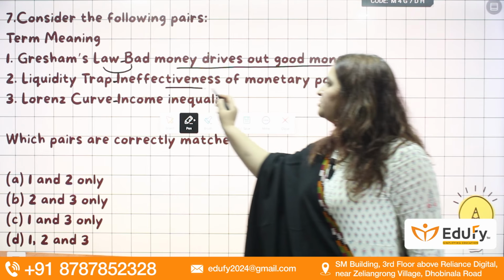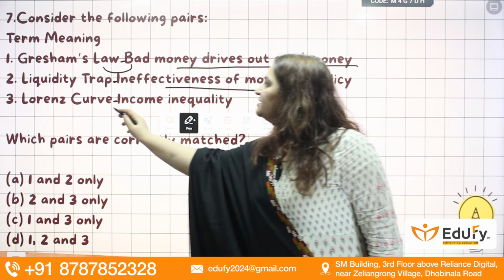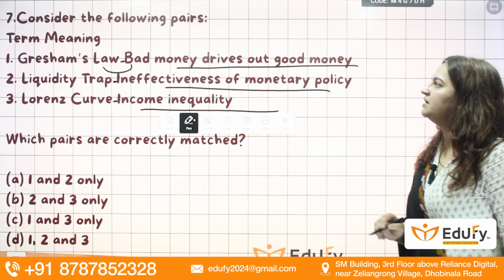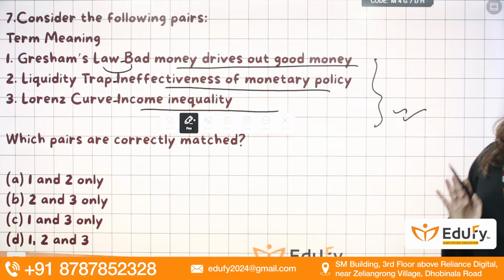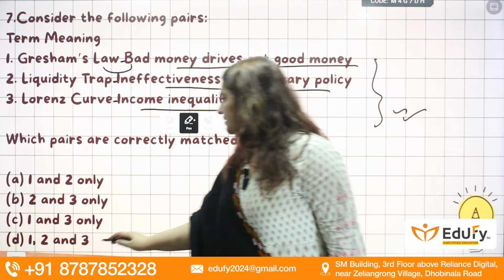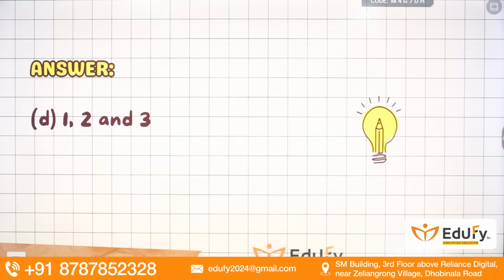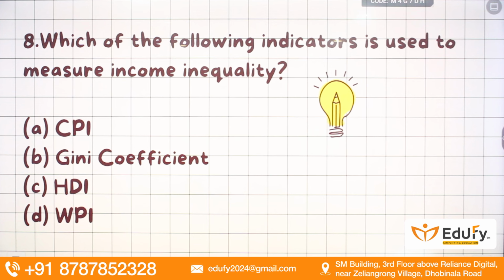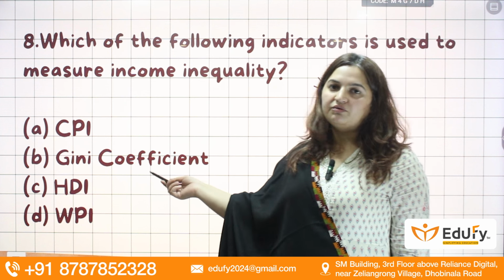Liquidity trap refers to a situation of ineffectiveness of monetary policy. Lorenz curve represents income inequality. All the three statements are correct and correctly matched with their meaning. So the answer will be 1, 2 and 3. That is D.